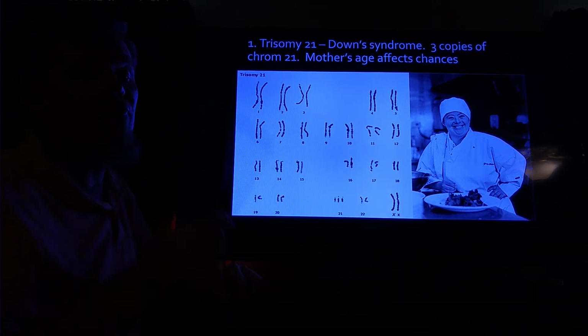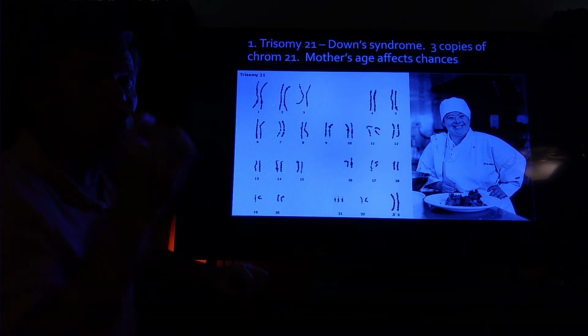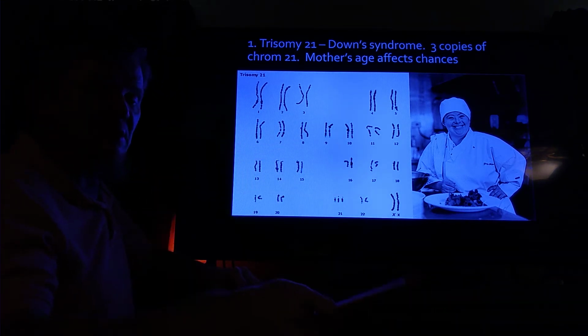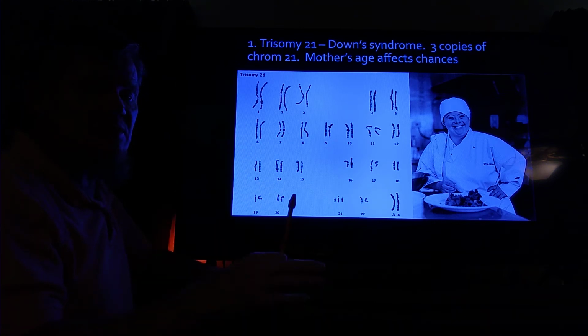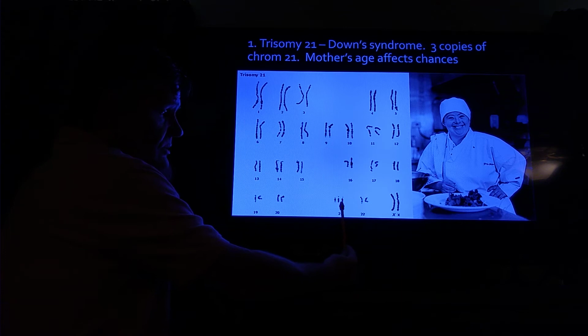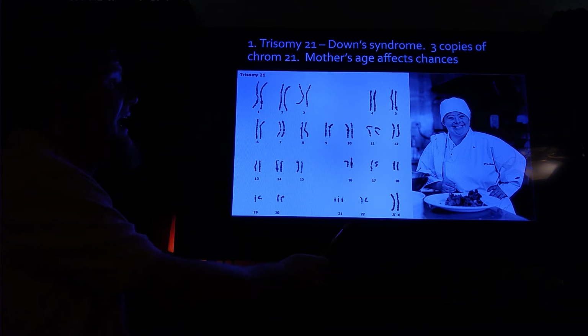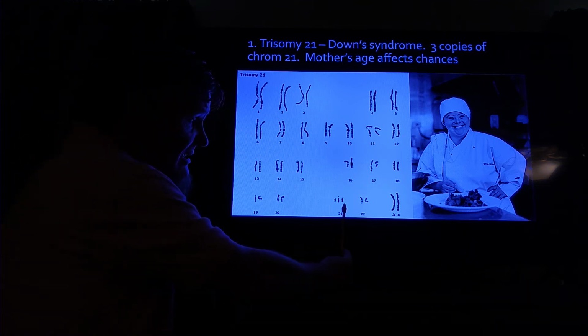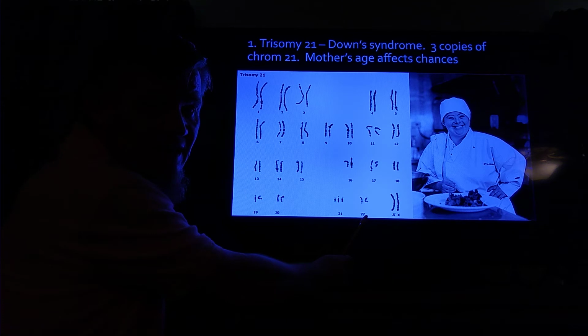Trisomy 21. Tri means 3. Som means body. And in this case, we're talking about chromosomes. She has 3 copies of chromosome number 21. 1, 2, 3. She does not have 46 chromosomes. She has 47 chromosomes. She has how much DNA?